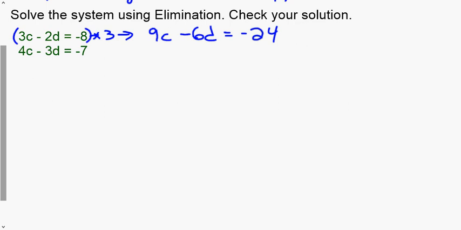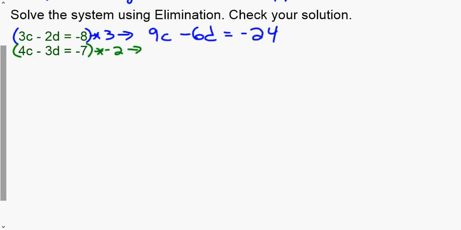Now, when I'm doing D, I'm sorry, the second one, I want to multiply that so I can get the opposite of negative 6. So I want positive 6. So what do I need to multiply negative 3 by to get positive 6? I need to multiply by negative 2.